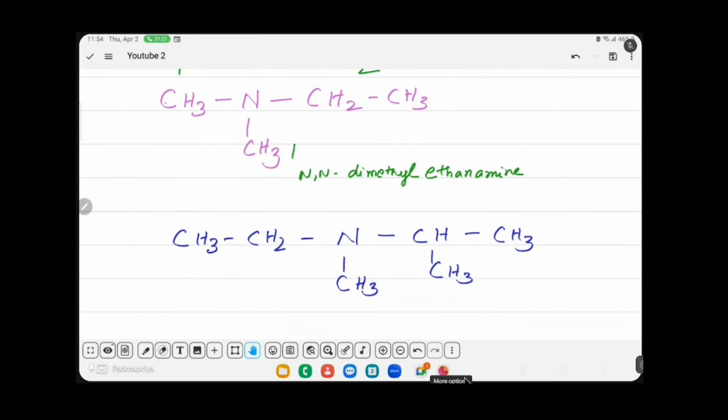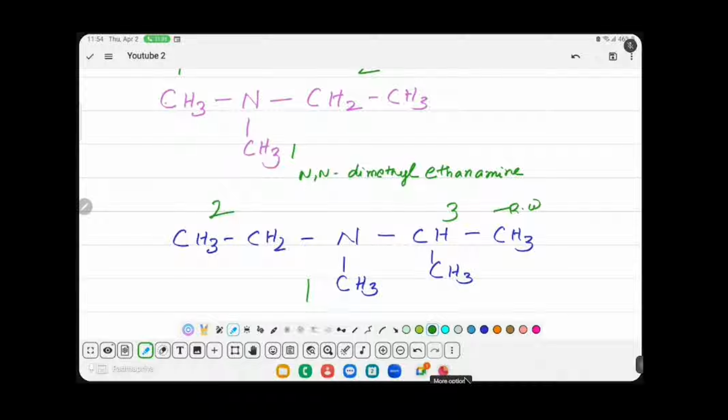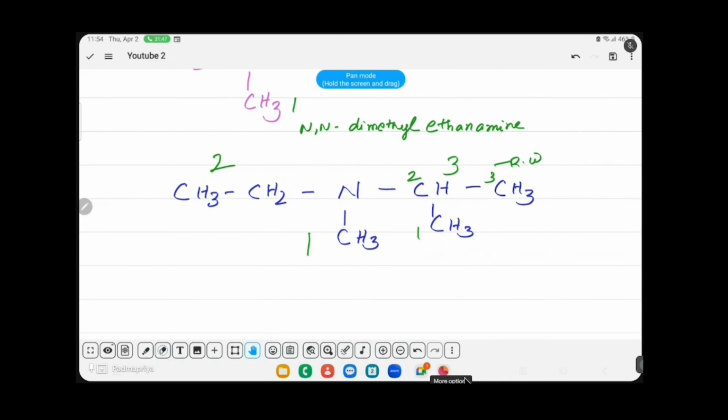This is also a tertiary amine. Count the number of carbon on all sides of nitrogen. So here 2 carbon, 1 carbon, 3 carbon. So 3 carbon is the root word, the others become substituents. So find the numbering for the root word. So 1, 2, 3. You have to start the numbering only from the terminal. So the root word contains 3 carbon.